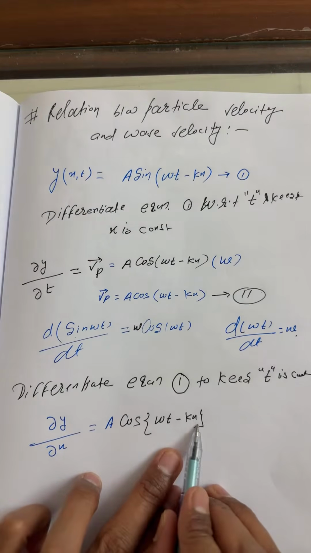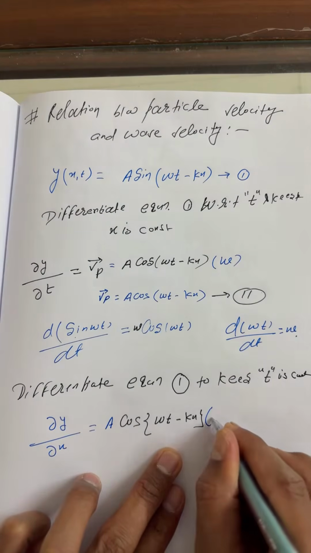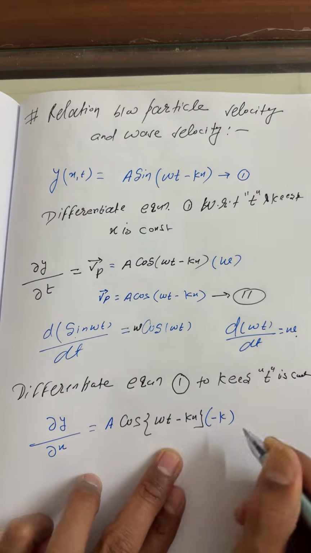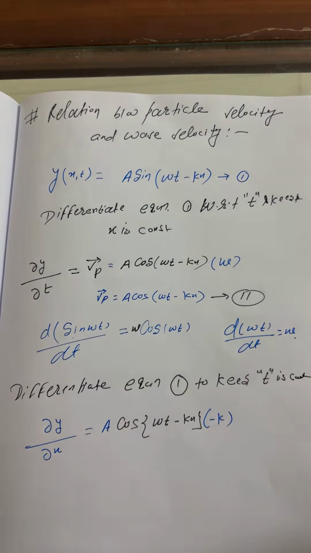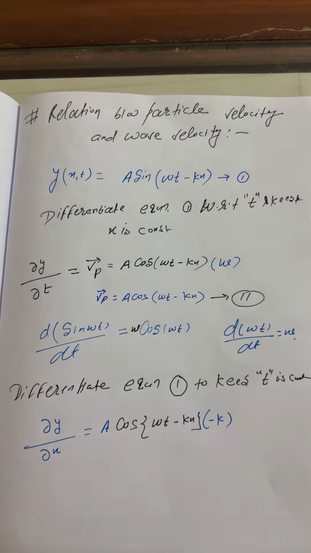Differentiation of kx is k into x, so what remains is k, just a multiplier. As I said, the trick: if anywhere in this question you understand, I'll apply the chain rule. So simply, it's a trick.